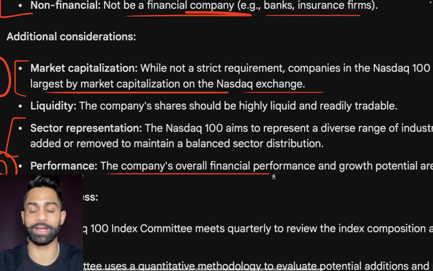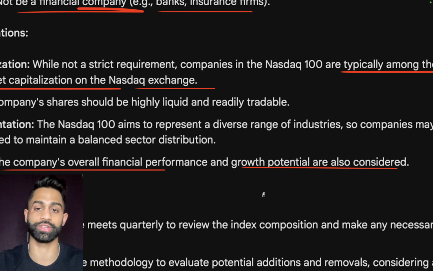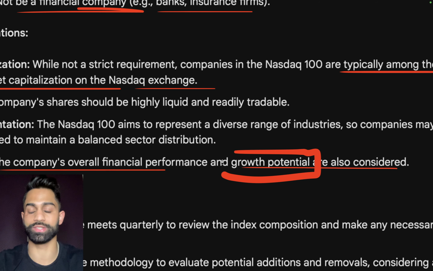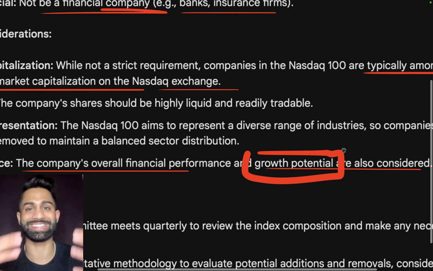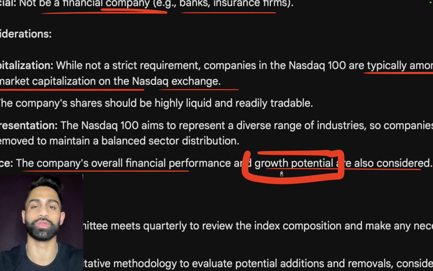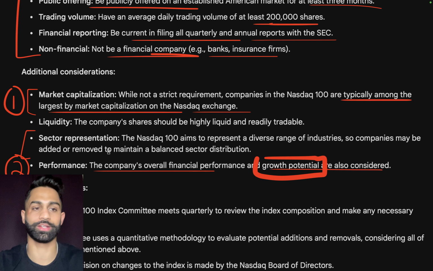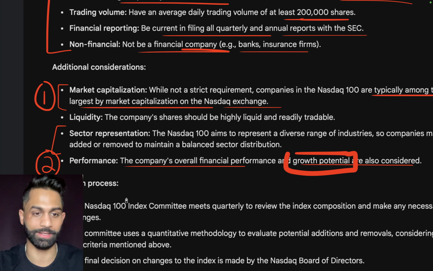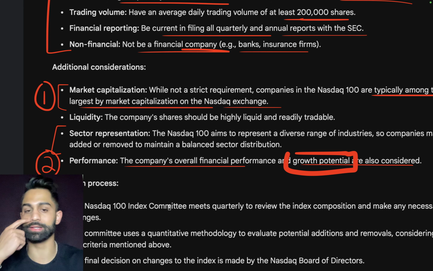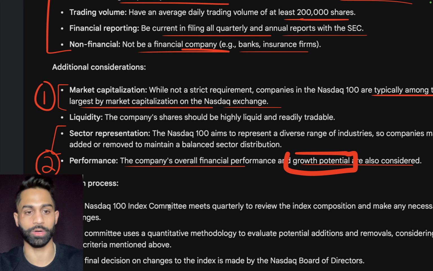So this right here is the second reason. The company's overall financial performance and growth potential are also considered. Now, growth potential, I think, is one of the main reasons. Why? Because overall financial performance is good, but the growth potential is kind of uncertain about Enphase with respect to higher interest rates. So those right there could be, in my opinion, the 2 reasons why it is actually getting knocked out of the NASDAQ 100, which is going to happen after Monday, December 18th, after market open.